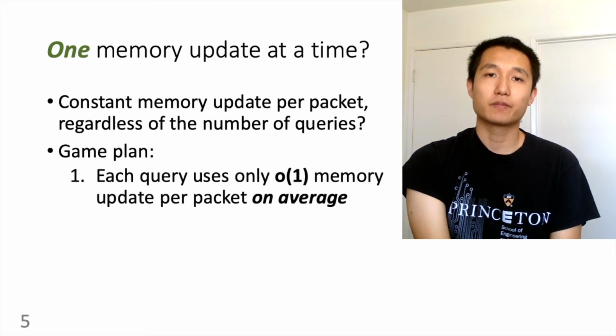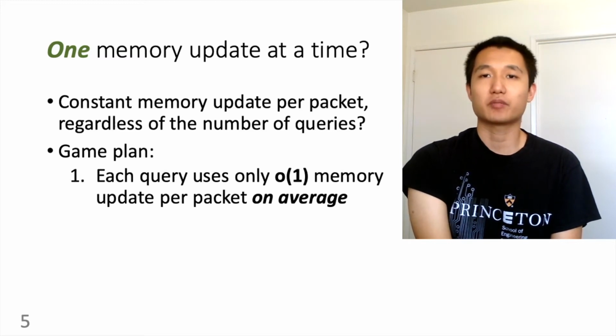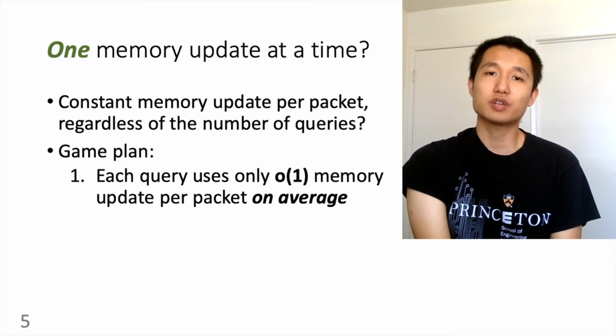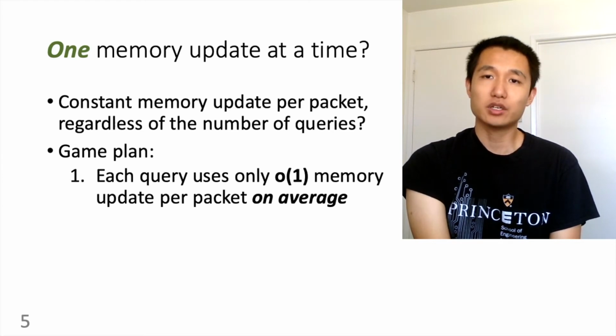So here's the plan. We force each query to use much fewer than one memory update per packet, say only 1/42 updates per packet. We can't really access half a bit at a time, so this 1/42 number is just an average across many packets. We don't touch the memory for most of the packets. Apparently, we must approximate, but as we mentioned earlier, we allow some fuzziness in our query output. The key here is to select the right packets to do memory access, so we perform better than random sampling.